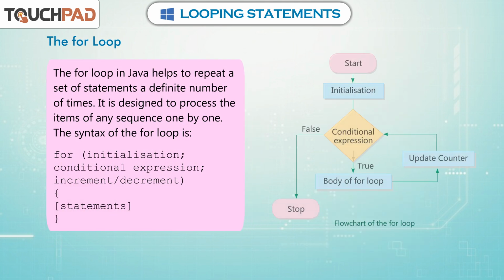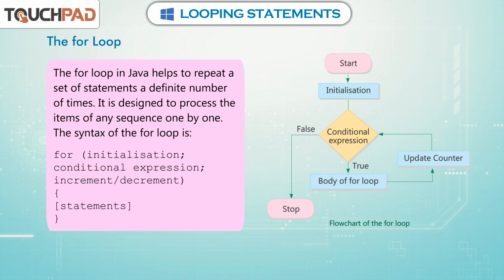The for loop. The for loop in Java helps to repeat a set of statements a definite number of times. It is designed to process the items of any sequence one by one.